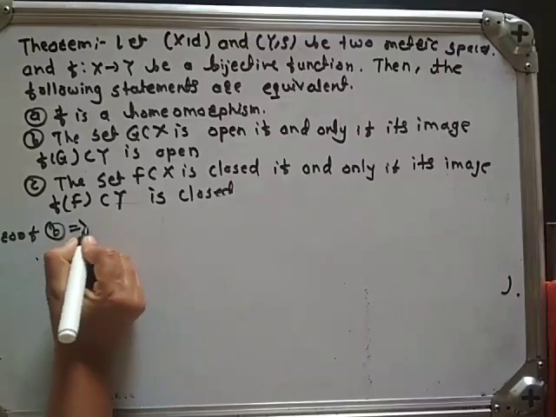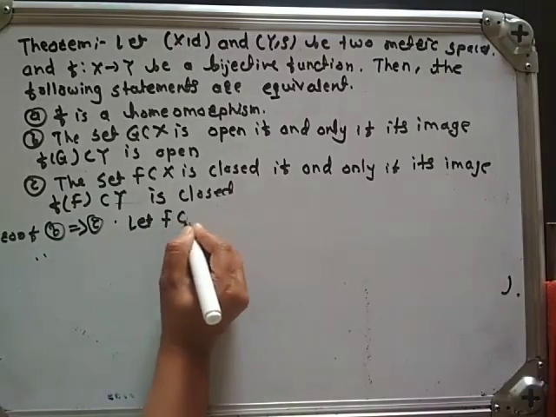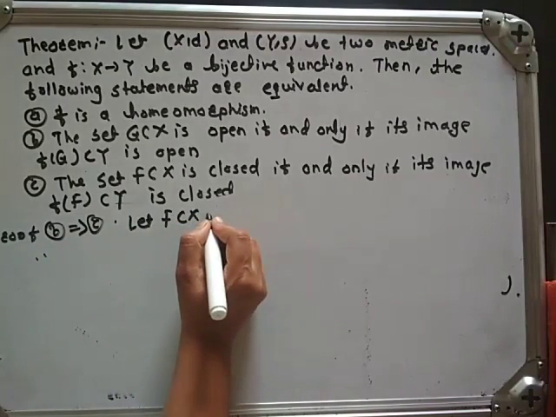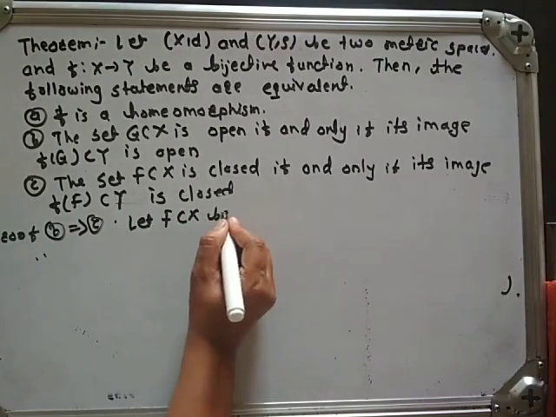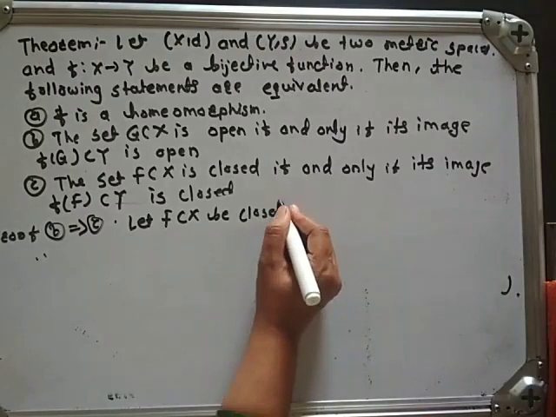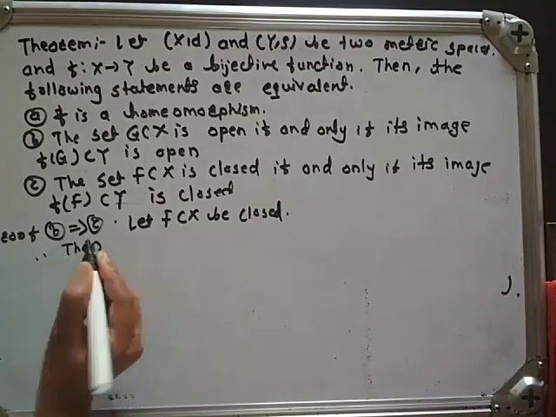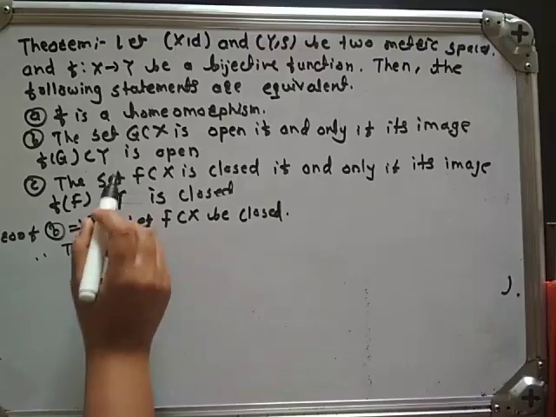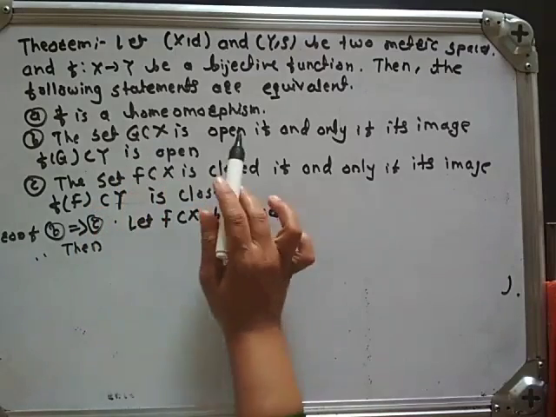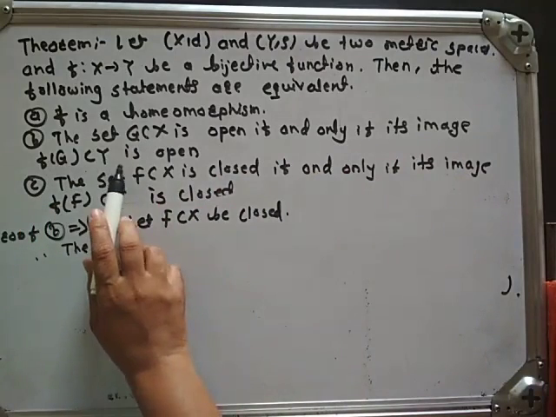B implies C. Let F be a subset of X be closed. Then what is statement B? B is: a set G subset of X is open if and only if its image f of G subset of Y is open.